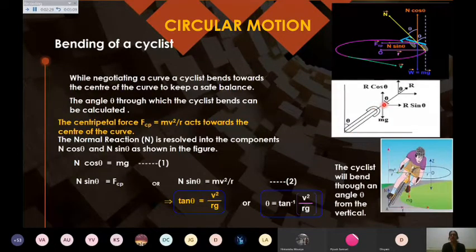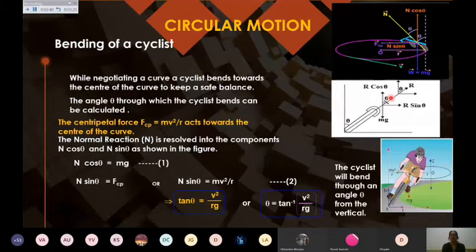The weight of the person acts in the downward direction, mg. Normal reaction acts in the direction of R. If the angle with the vertical is theta, by which the person is bending, then this angle is also theta.